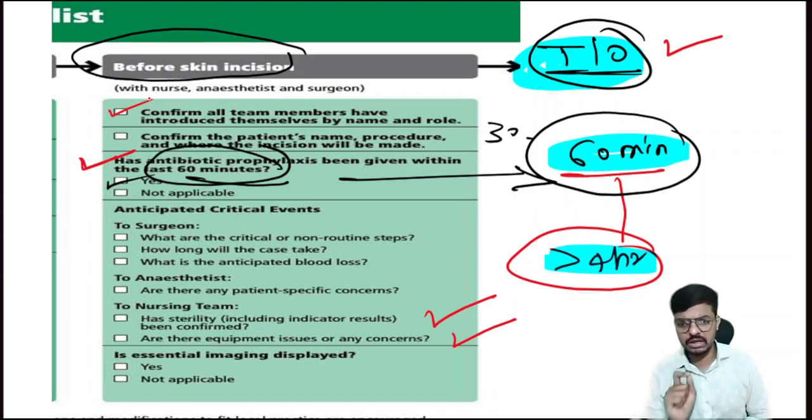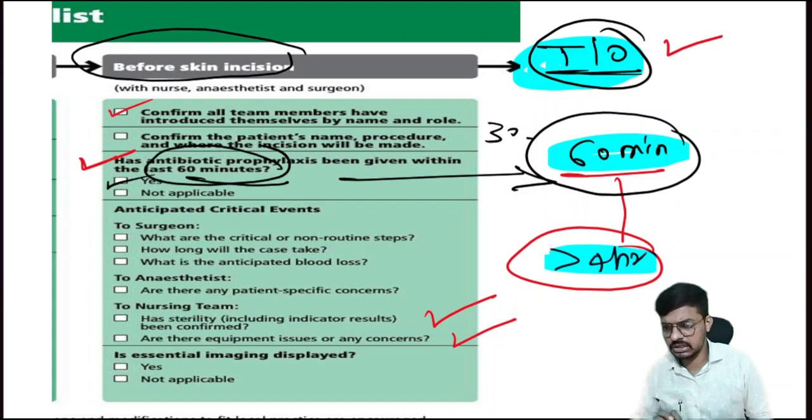Okay, so that is the very important reason why all descriptions with names should be mentioned before taking the skin incision. Everyone should explain their roles there. Then the surgeon will assess any critical things with the patient, and the anesthesiologist will assess any critical things with the anesthesia. Okay, it's very, very important.